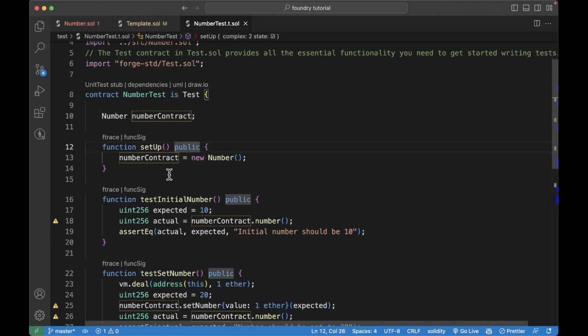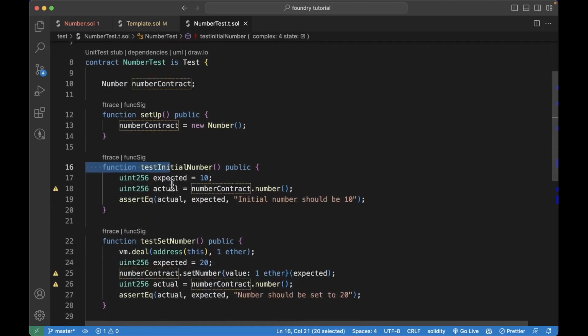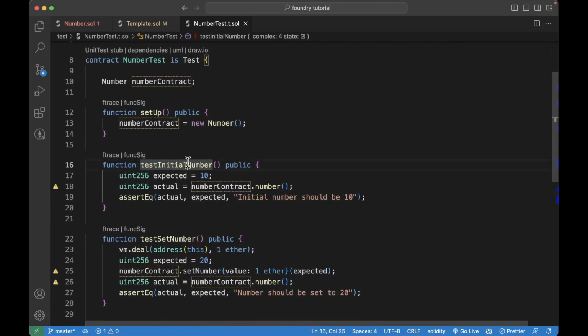We have a setup function that is like beforeEach, which will just deploy our number contract. We have each test now. This is similar to an it block in Hardhat. Each test will be a function in Solidity. As you can see, this setup function was similar to the beforeEach function in Hardhat, for anyone of you that is using Hardhat. And these tests are the it blocks, similar to Hardhat.